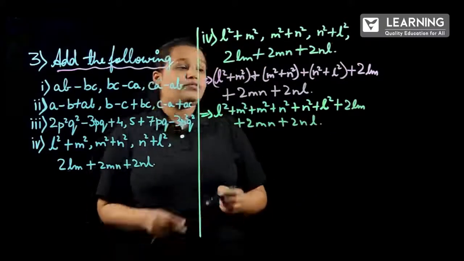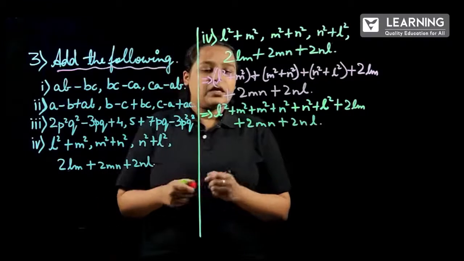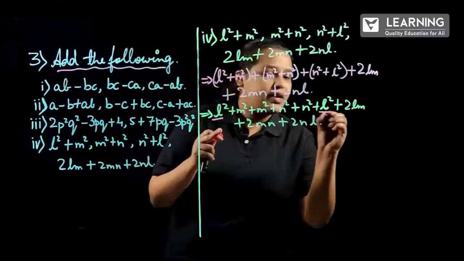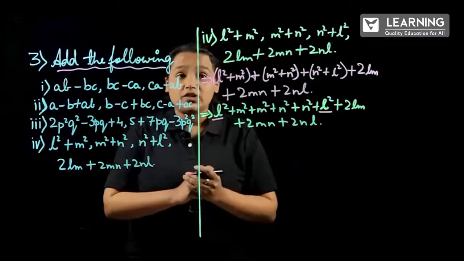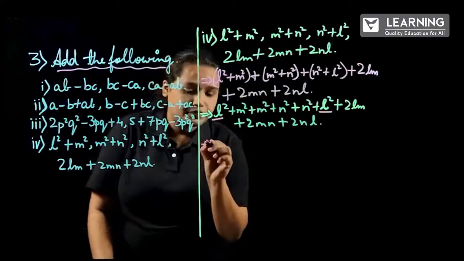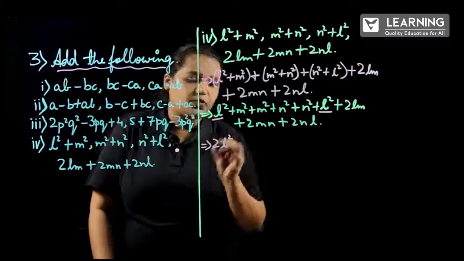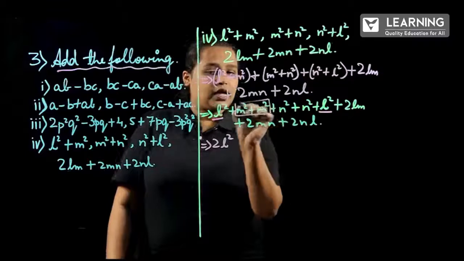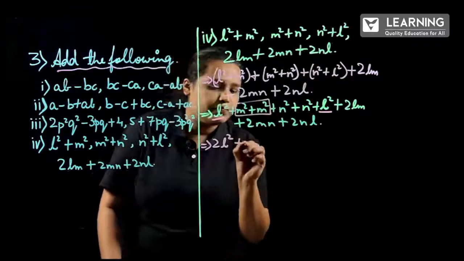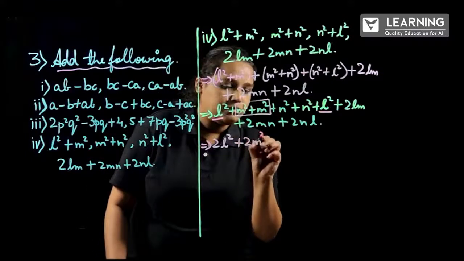Here, if you observe, L square plus L square. One L square plus another L square, if we add, the answer will be 2L square, adding like terms. And then m square plus m square is 2m square.